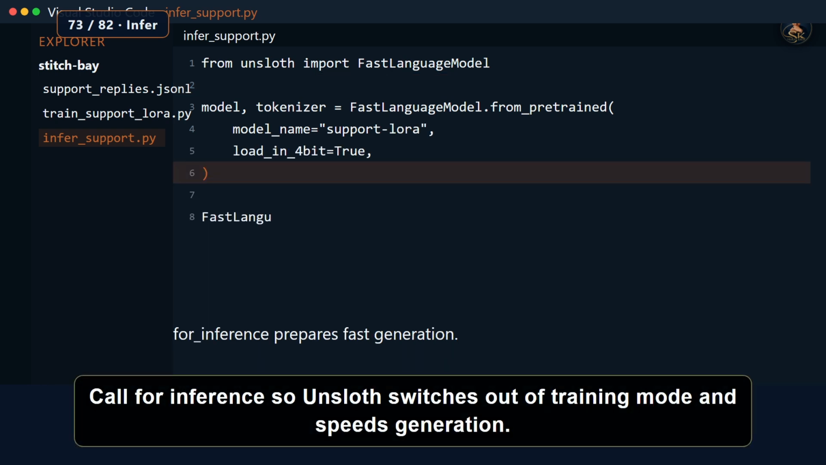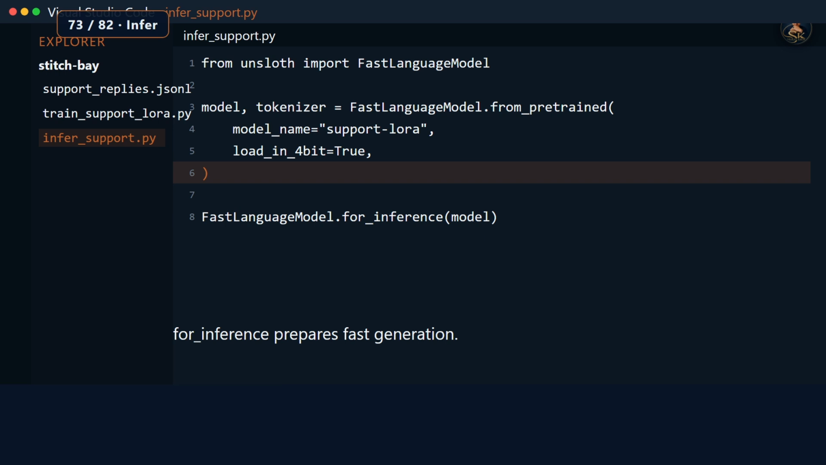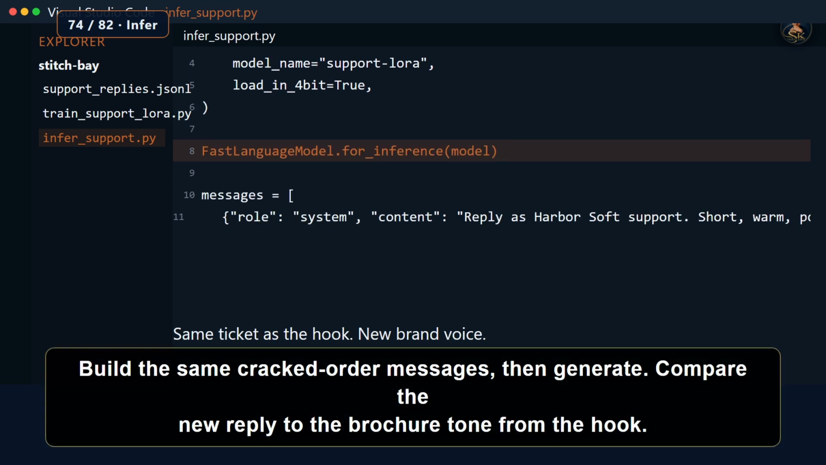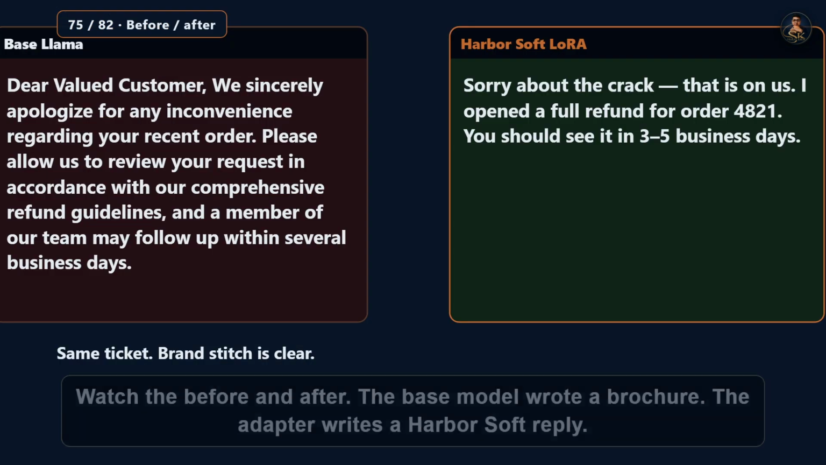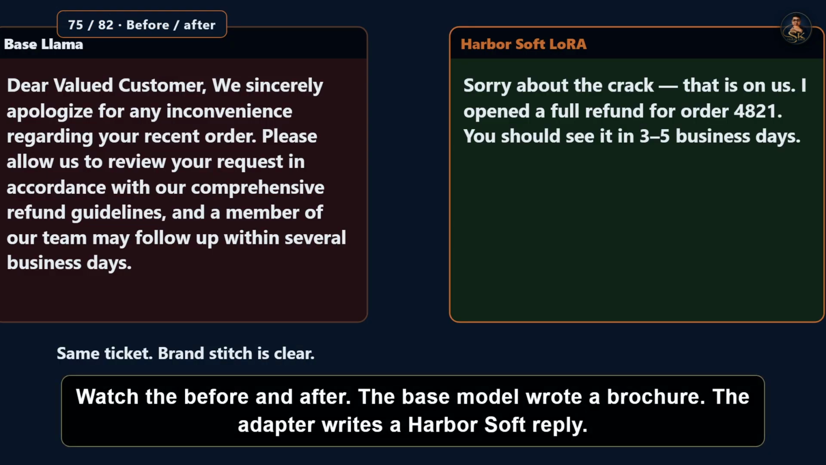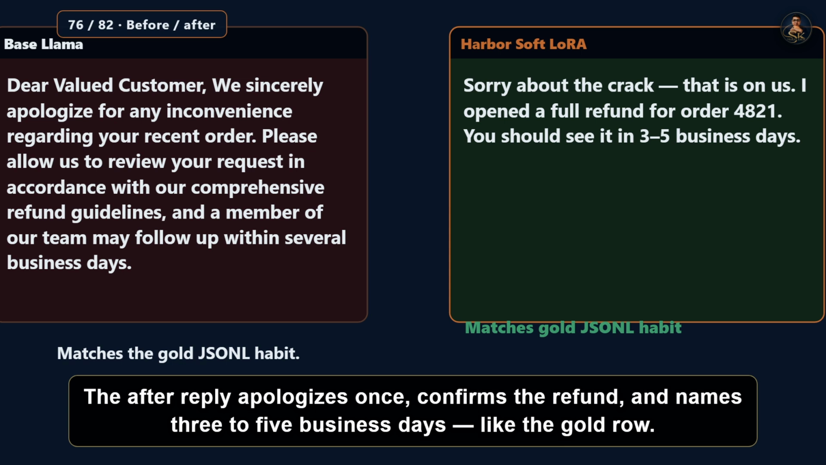Call for_inference so Unsloth switches out of training mode and speeds generation. Build the same cracked order messages, then generate. Compare the new reply to the brochure tone from the hook. Watch the before and after. The base model wrote a brochure. The adapter writes a Harbor Soft reply. The after reply apologizes once, confirms the refund, and names 3 to 5 business days, like the gold row.